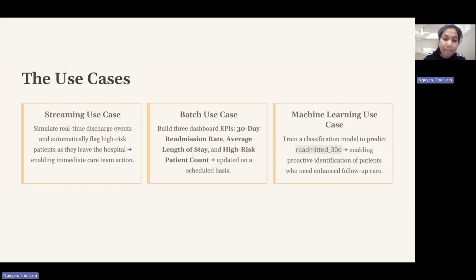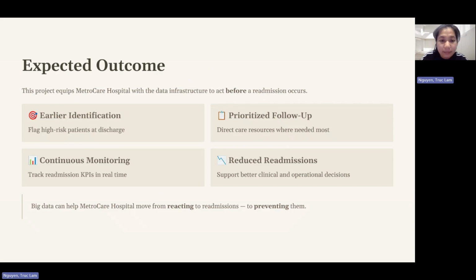I hope that my project can help MetroCare Hospital reduce preventable readmissions, and I hope that it can help improve patient follow-up and make better data-driven decisions.